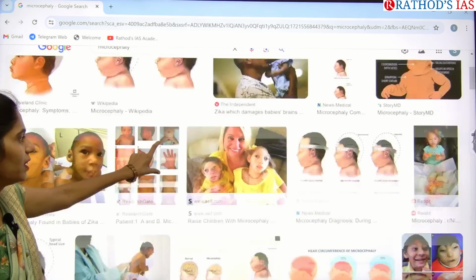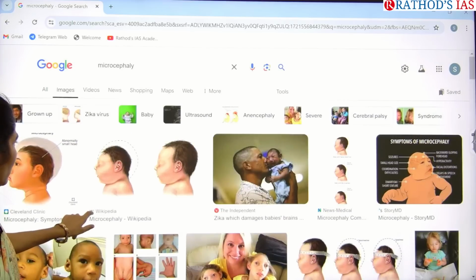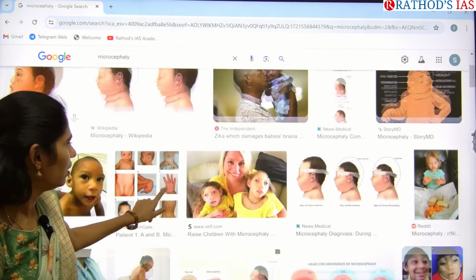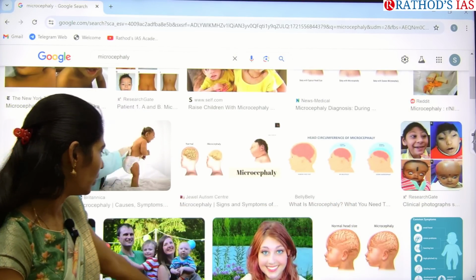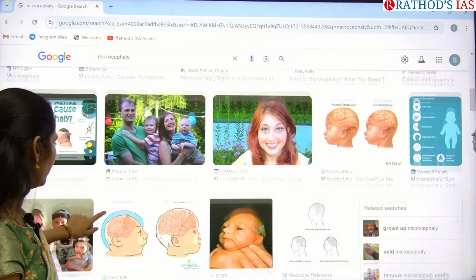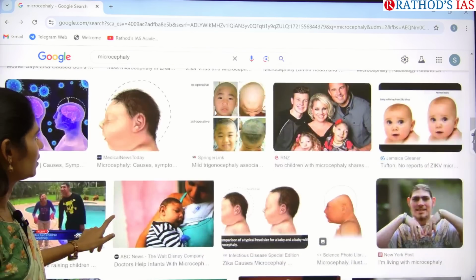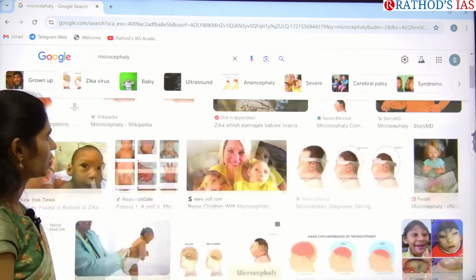Normally the head will be this much size, but the head size is reduced to this much. You can see here, the size of the head is very, very small. This is one complication you can see in this image, very small heads of kids. It is because of Zika virus infection.